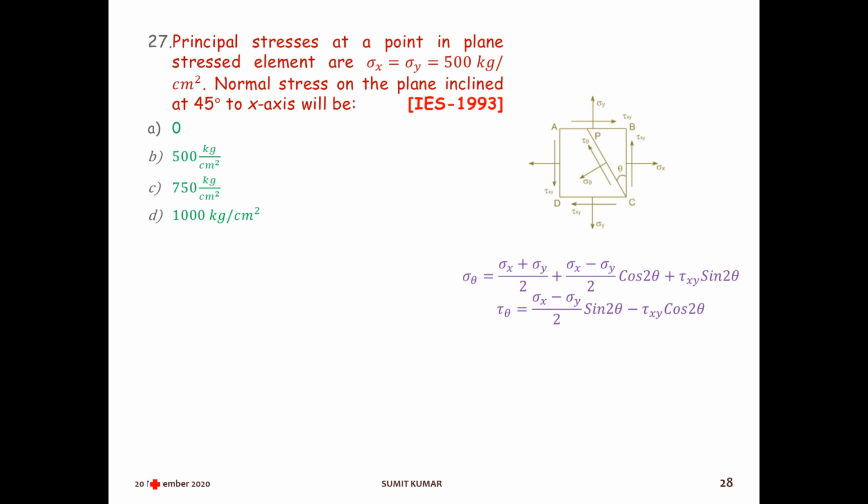So we need to calculate the normal stress, that is sigma theta at 45 degree. Here the shear stress, that is tau xy, is not given. So we can ignore this term. This will be 0. And theta equal to 45, so cos 2 theta means cos 90 degree, which is equal to 0. So this term will be 0. So remaining we will have only sigma x plus sigma y by 2. So normal stress at 45 degree is what? Sigma x plus sigma y. Sigma x is 500, plus sigma y is also 500, by 2, that is 500 only. Kg per centimeter square. Option number B will be the right answer.